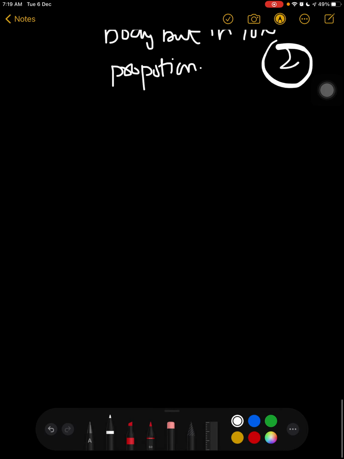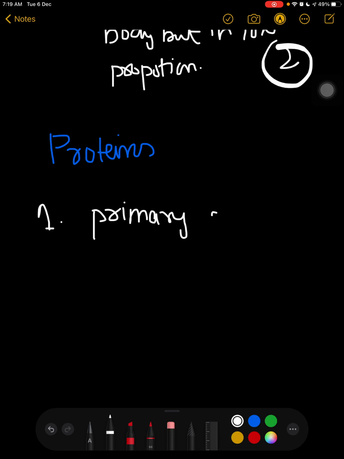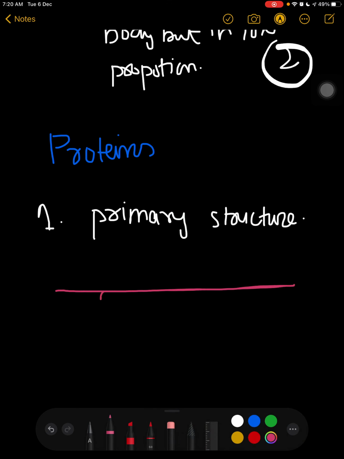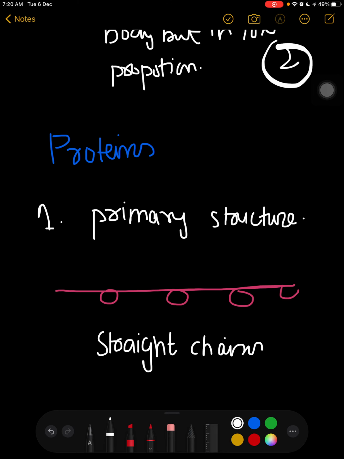Now let's talk about proteins. First of all, let's talk about protein in the form of structure, right? First of all, we have the primary structure. Basically, how are these arranged? They are simple straight chains, right?